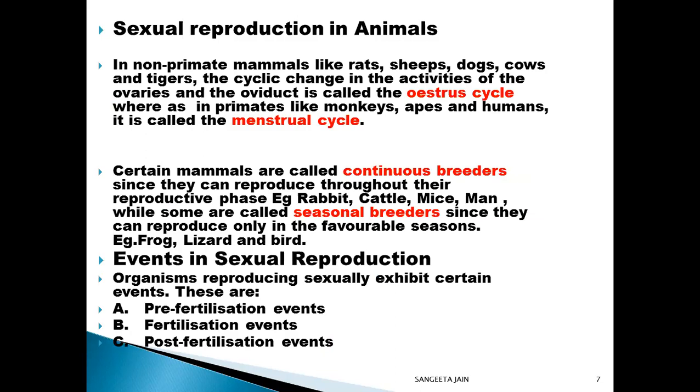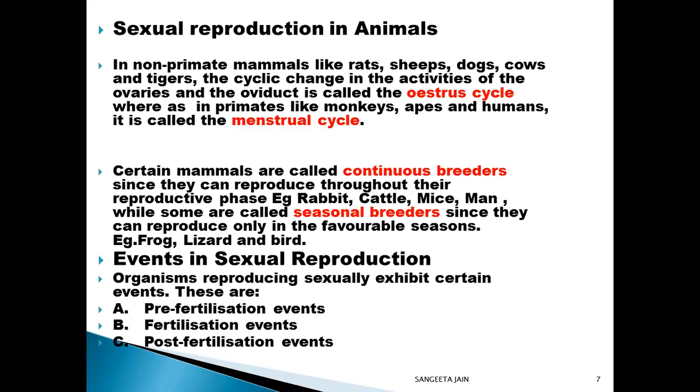Sexual reproduction in animals. The oestrus cycle occurs in non-primate mammals like rats, sheep, dogs, cows, and tigers. And the menstrual cycle takes place in primates like monkeys, apes, and humans. In the same way, continuous breeders include rabbit, cattle, mice, and man, and seasonal breeders include frogs, lizards, and birds.